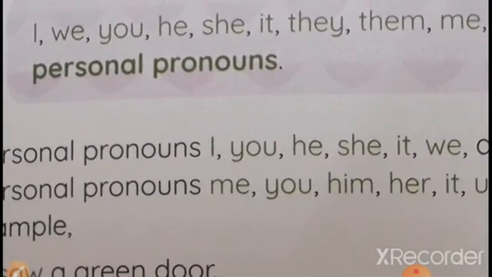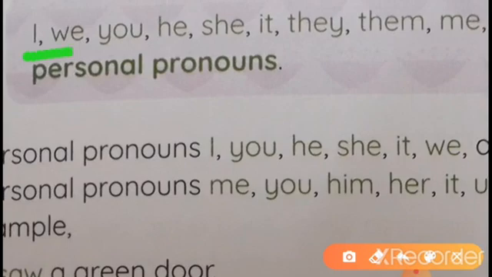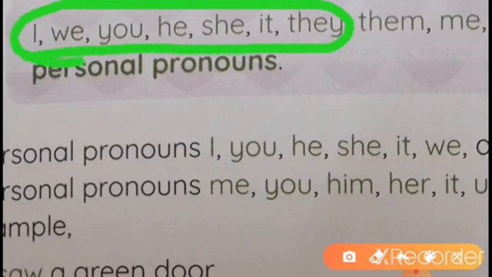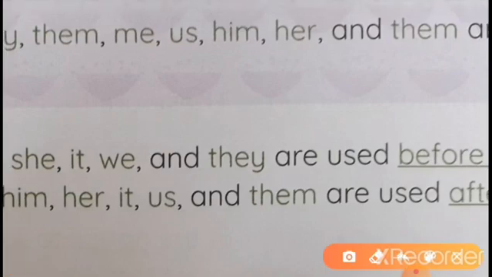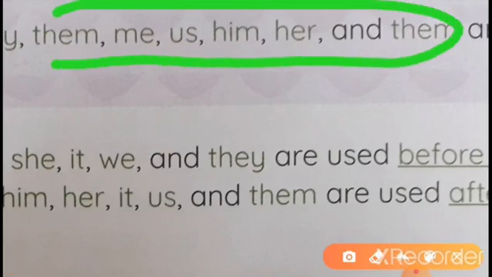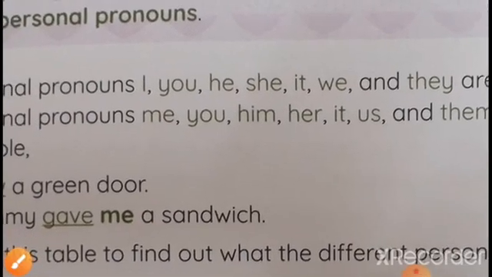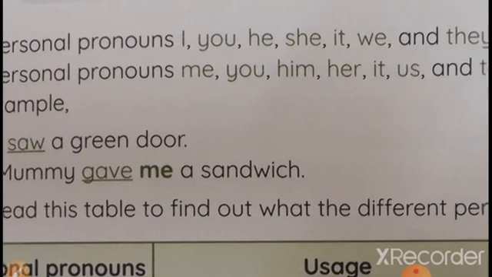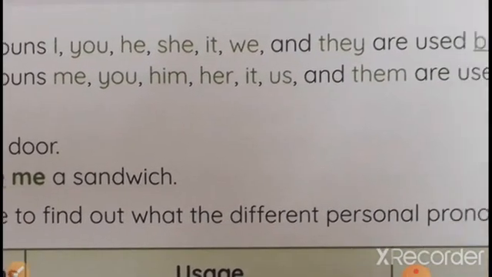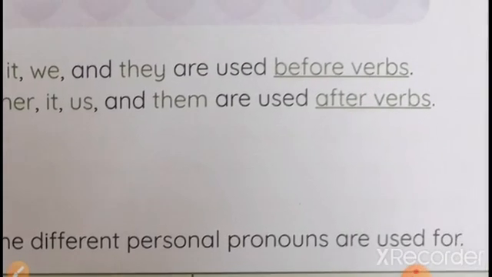So children, as I told you, I, we, you, he, she, it, they are the subject personal pronouns, or subject pronouns we can say. But me, us, him, her, and them, these are the object pronouns. So you have to revise it. The personal pronouns I, you, he, she, it, we, and they are used before verbs.